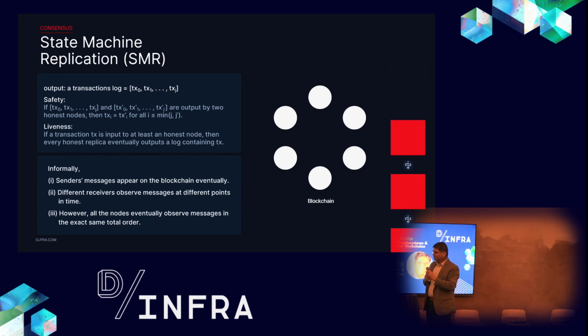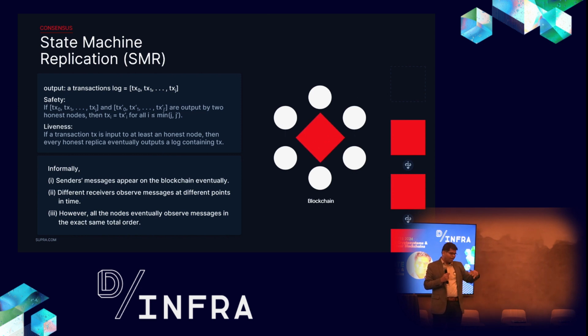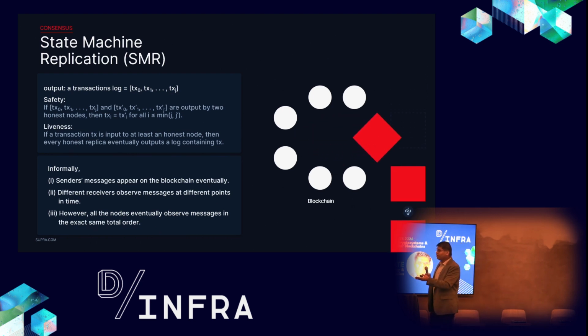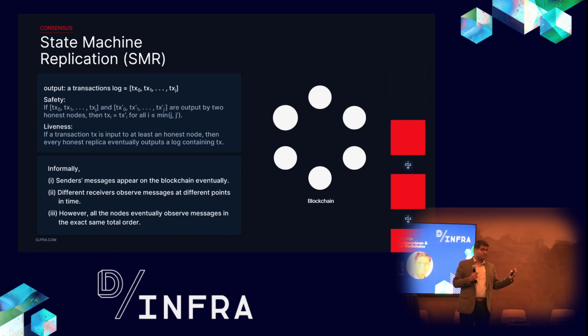So here we can just focus on the informal characteristics. On blockchains, we know that when I submit a transaction, it is sitting in the pool and it will eventually get added. But it may not get added in the next block. It may take one block or two blocks, or if there are events like CryptoKitties or other interesting events, it can take even longer. So we can only say that they will appear eventually, but can't give any timing guarantee, right? The other thing is that different receivers may see them at different times. It can happen that I only currently see block number 100 while someone else may see block number 102. So he might see a bigger view than me, and that's the reason my view at even this point in time could be different from others.